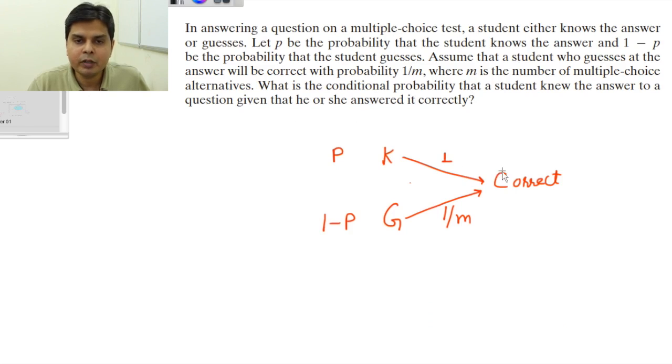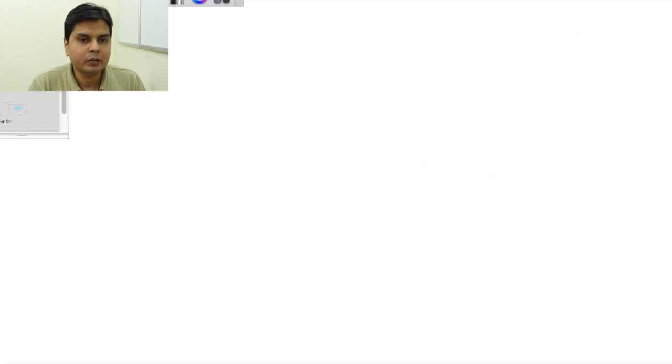So in this question, what is given is that this boy or girl answered the question correctly, that is, event C has occurred. Now the teacher wants to know the probability that although he has answered correctly, it is quite possible that he may have guessed. So what is the probability that he came from this step, that is, he knew the answer? Using Bayes theorem we can solve it.